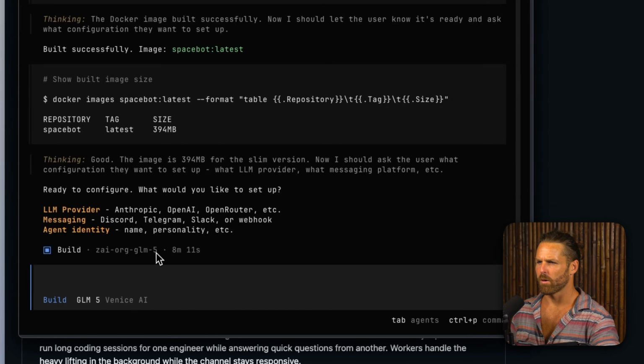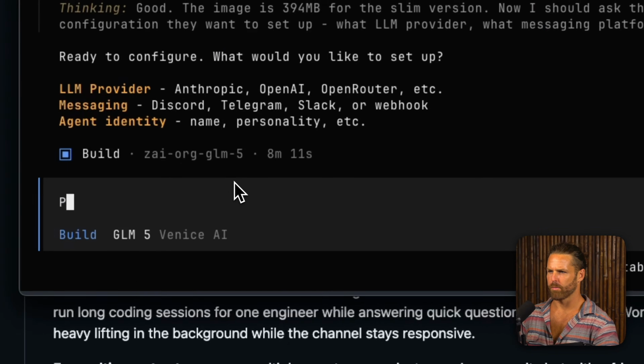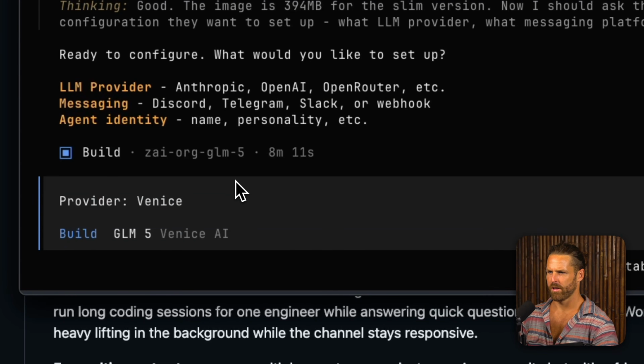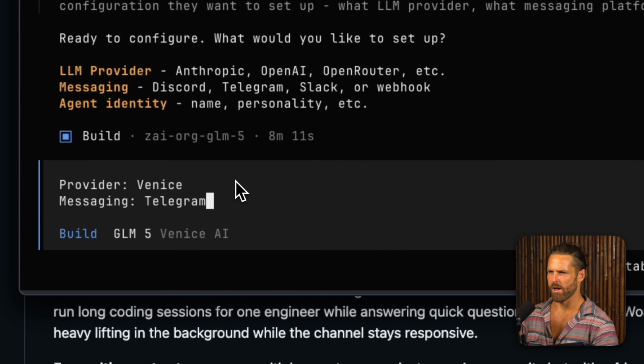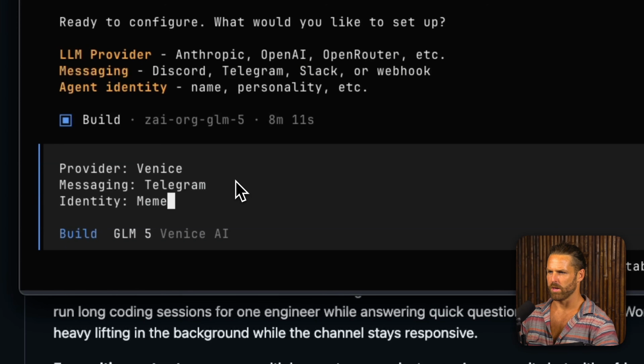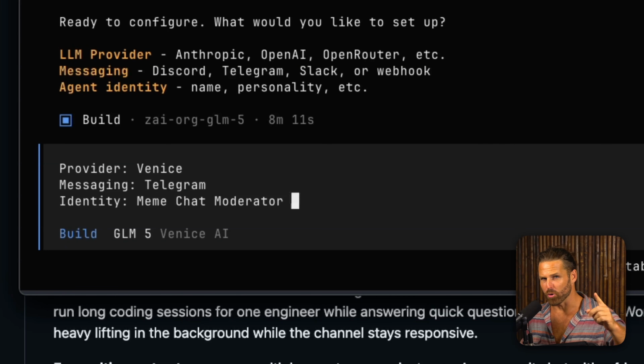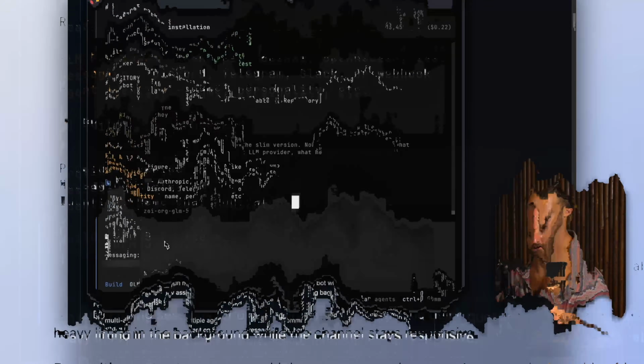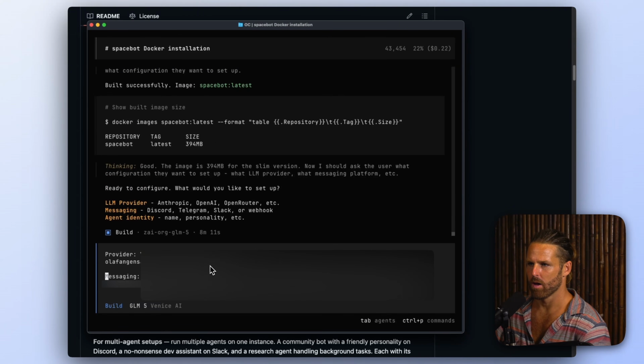All right, so now we're ready to configure it. I'll say provider Venice, messaging Telegram, identity meme chat moderator. And then I'm going to add in the API keys and bot API keys, but I'm not going to show you that. So, okay, here I know it's going to be blurred out, but you can see I chose Venice provider. I gave it the API key.